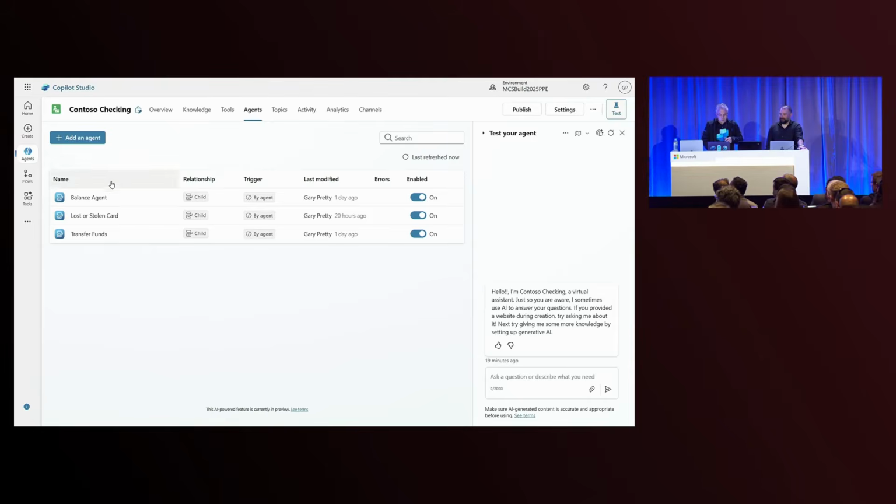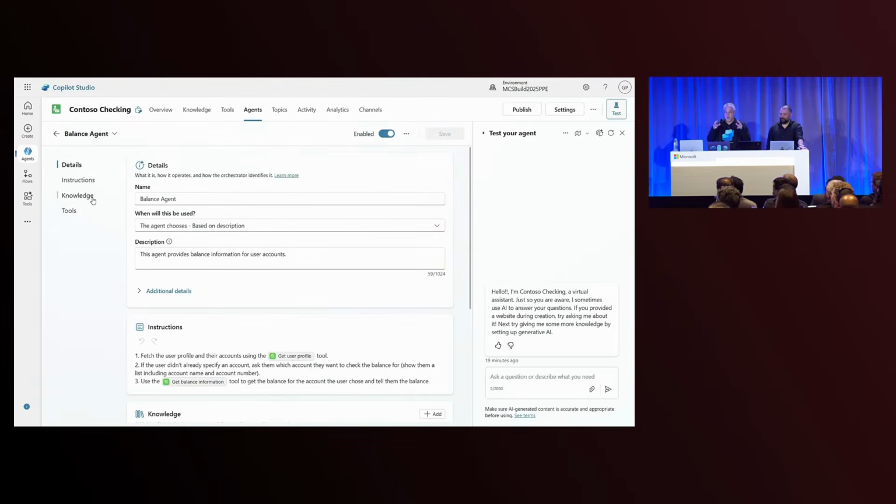So I've already created a couple, like I said. So let's take a look at what they look like. Some of this is going to be very familiar to those of you who are already building tools and topics inside of Copilot Studio today using generative orchestration. Every agent has a name and a description. And the description will tell your main agent when it should call this specialized agent. In this case, my description is: this agent provides balance information for user accounts.